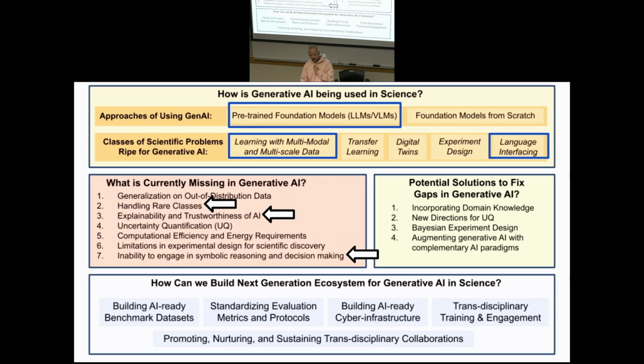So now we look at all these examples. You can see that handling rare cases is still a problem. Like in the ChatGPT example, it will tell you it's Seoul, but it's actually in Busan. There are also explainability and trustworthiness of the result. And the last one is that symbolic reasoning is still a challenge. As you can see from that RAG result, you need to have some way to work with the model to be able to generate meaningful and interesting results.